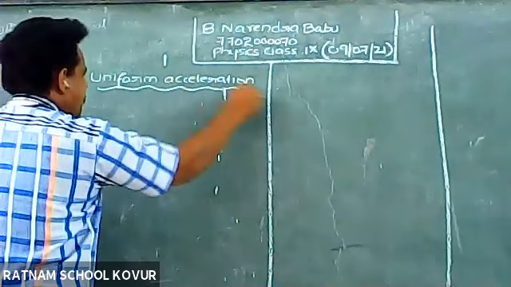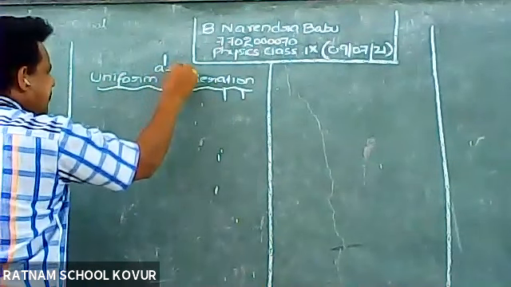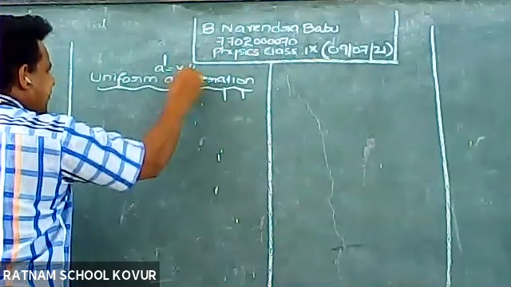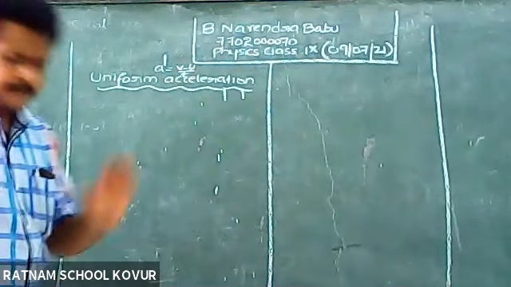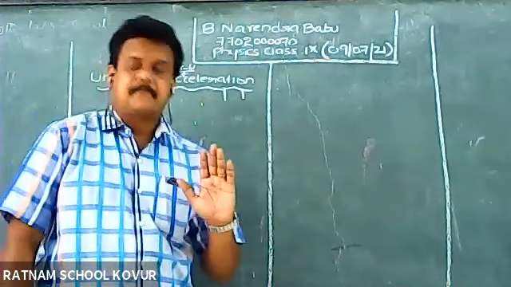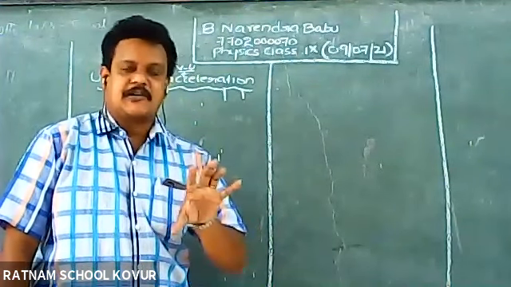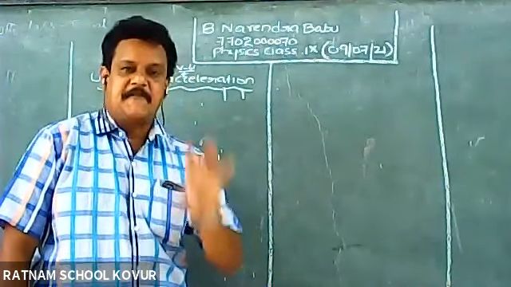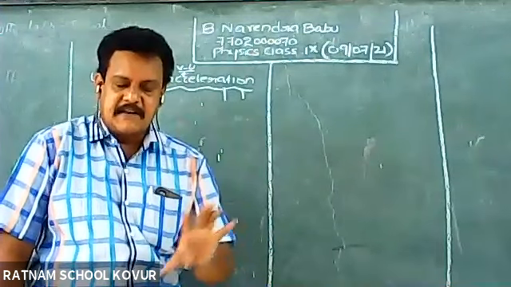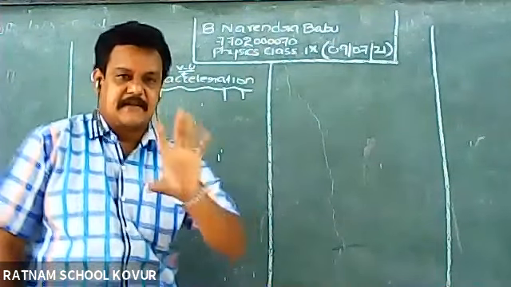Already you know acceleration is defined as rate of change in velocity by time. So you can define: a body is said to be moving with uniform acceleration or constant acceleration if it covers equal changes in velocities in equal intervals of time.